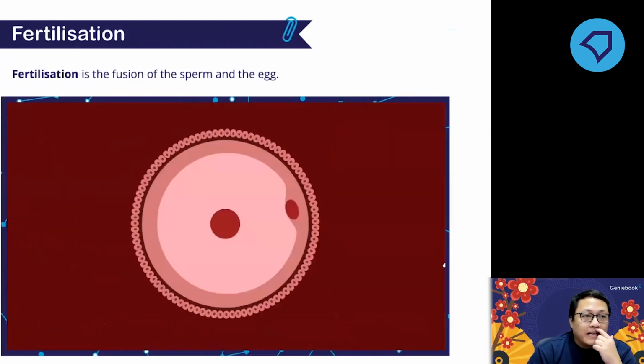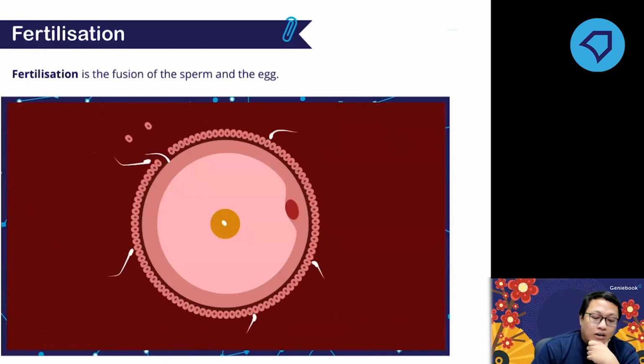Yes, the ovary creates the egg, but then the ovary will release the egg to the fallopian tube. You will learn the details in secondary school. At the last part of the video, how many sperm fuse with the egg? Please remember this. In every fertilization, there is only one sperm that fuses with the egg.